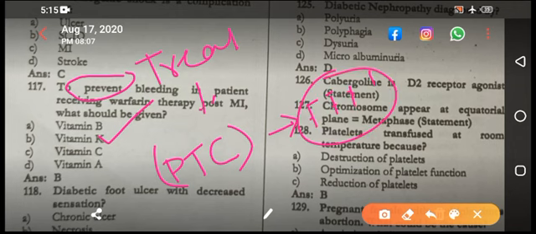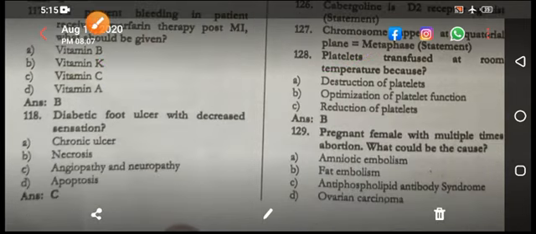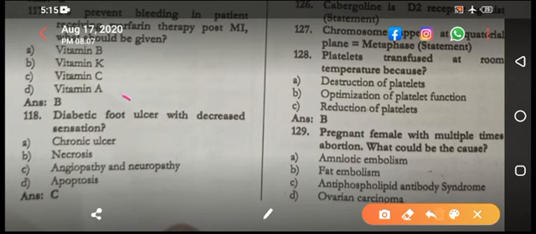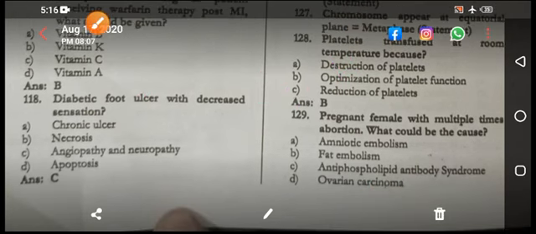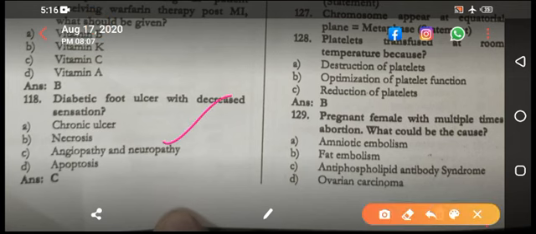And if asked what you would do immediately, the answer is FFPs, not vitamin K. And how long does vitamin K take for the clotting factors to be released into the blood? That is 12 to 24 hours. Reference: Step 3 USMLE. Diabetic foot ulcer with decreased sensation, angiopathy and neuropathy.